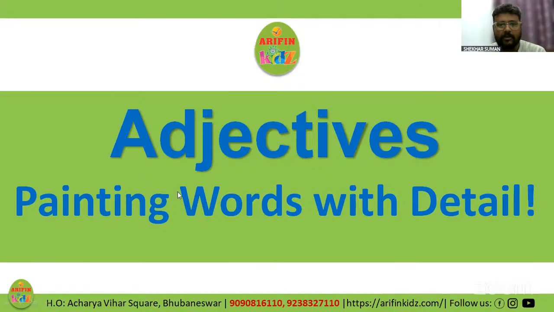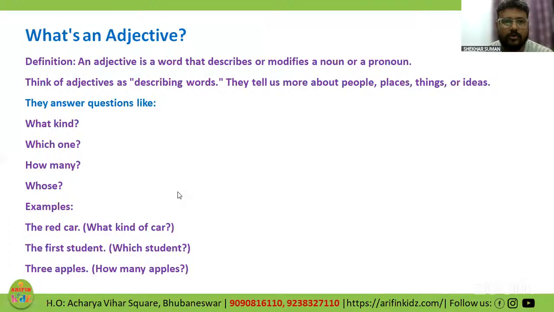Right. So let us move ahead with the topic without much ado and further delays. So what's an adjective? Basically, an adjective is a word that describes or modifies a noun.